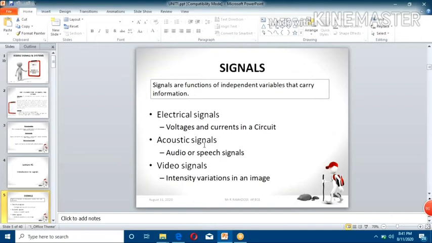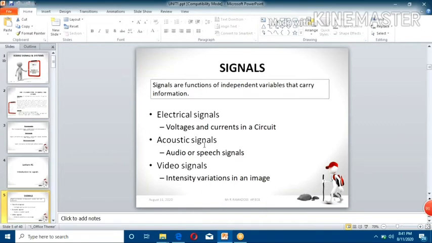Anyway, I am also going to discuss some extra, new information about signals. Okay, right. So what are signals? Signal means it will convey some information, isn't it?